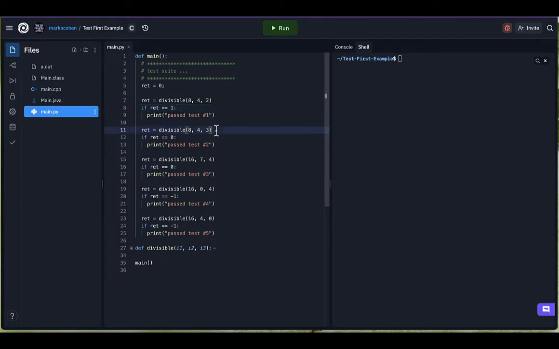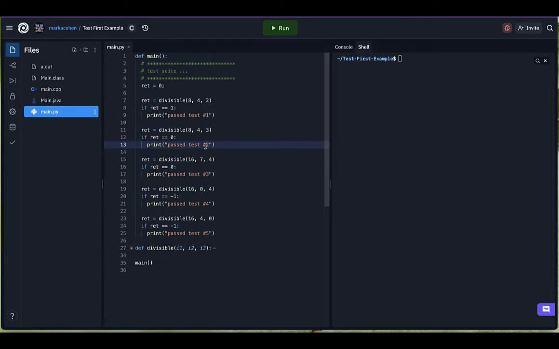Now I'm going to try the case where it's not going to return 1. It's going to return 0 because 8 is not evenly divisible by the third parameter. It is evenly divisible by 4, but not by 3. So this should return a 0 because 8's not evenly divisible by 3. So I test that and print that it passed test 2 if that works.